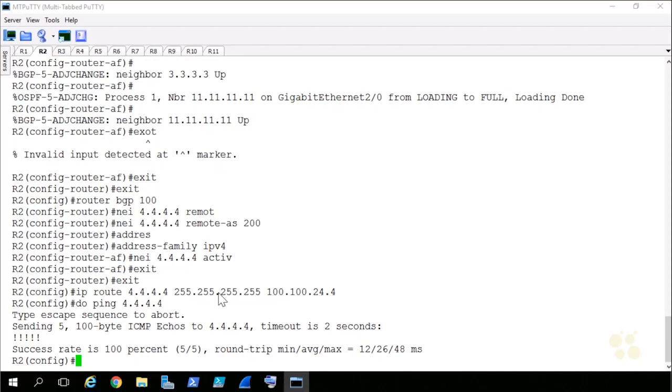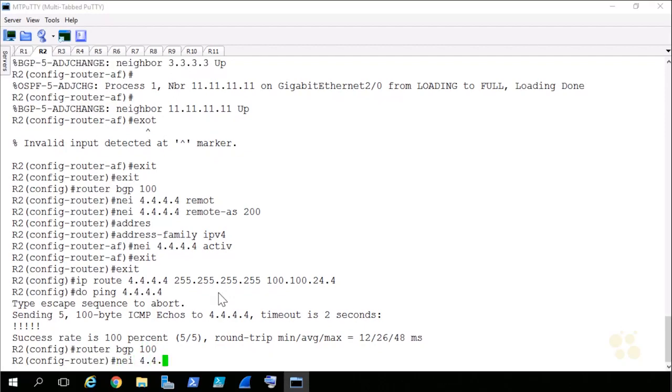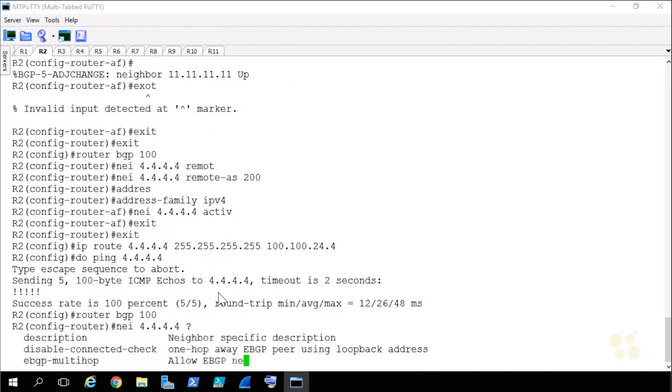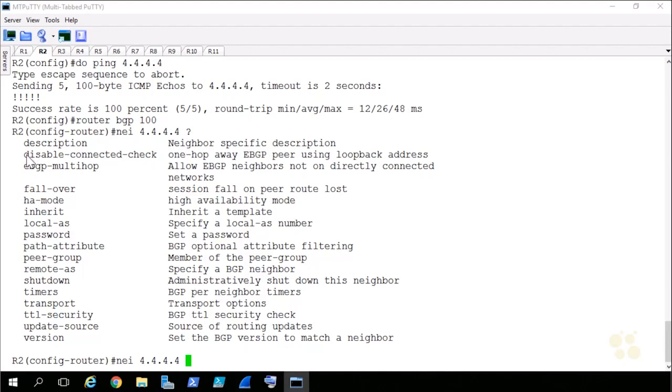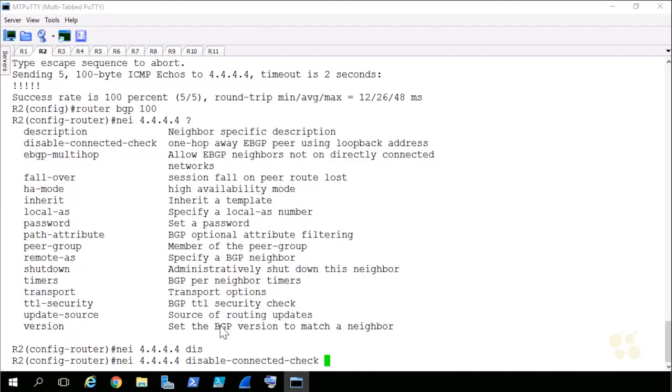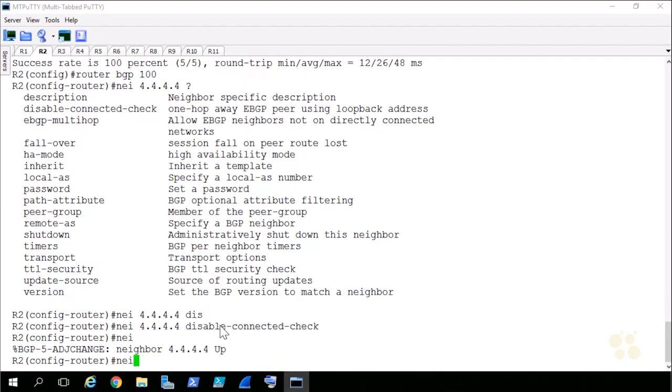So what we have to do to make this work is configure eBGP multi-hop. I'll jump back into router configuration mode, and for my neighbor 4.4.4.4, there's a couple of options that we have here. The first one is disable-connected-check. This allows for a one-hop-away eBGP peer using a loopback address. There's also ebgp-multihop, which allows eBGP neighbors not on directly connected networks. So I'm going to do disable-connected-check first. Then for neighbor 4.4.4.4, and look at that. That's all it took to make this neighbor relationship come to life.